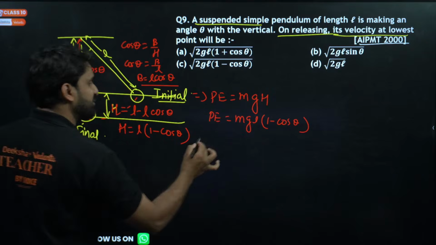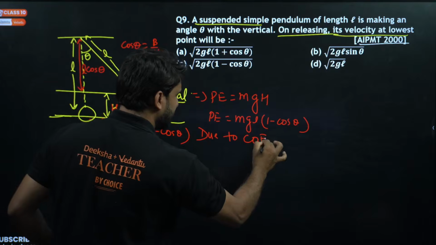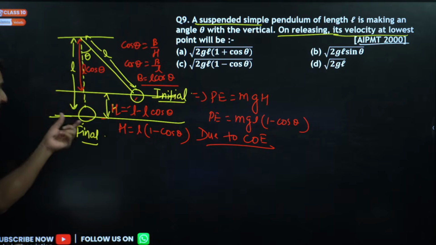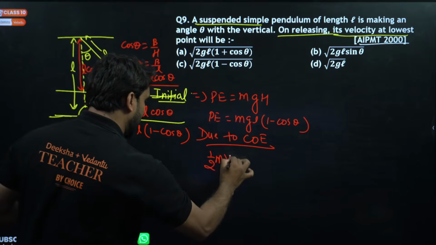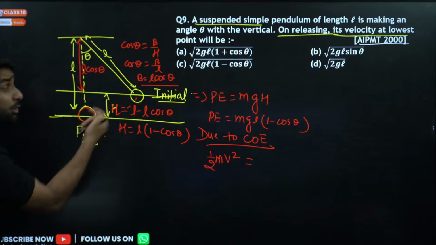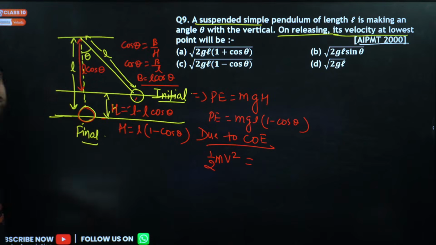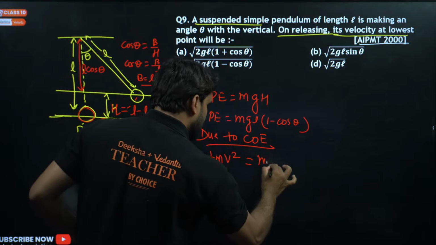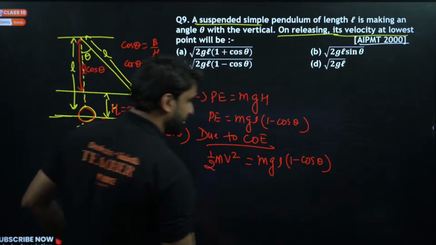So due to conservation of energy, the kinetic energy acquired by the bob at this point is due to this potential energy. So we can write here, half mv squared equals mgL into 1 minus cos theta.